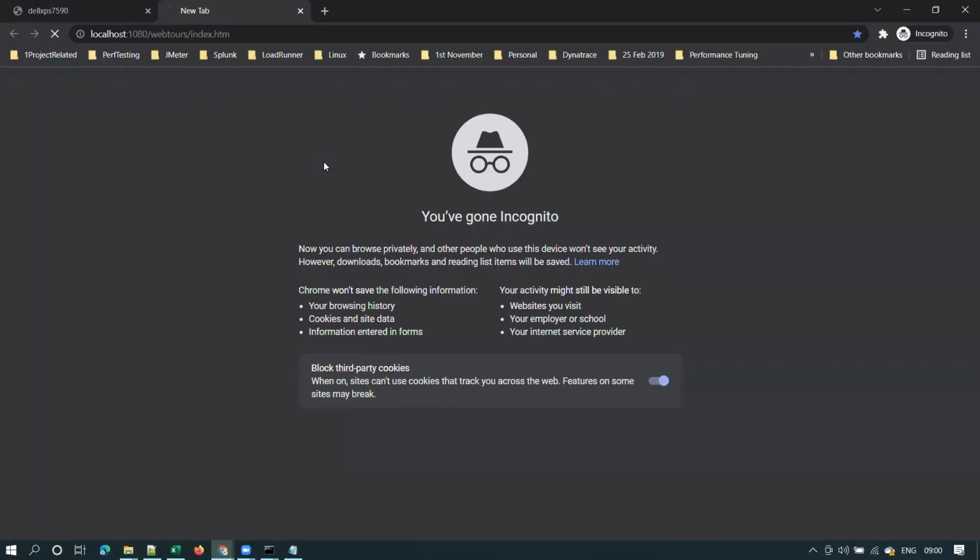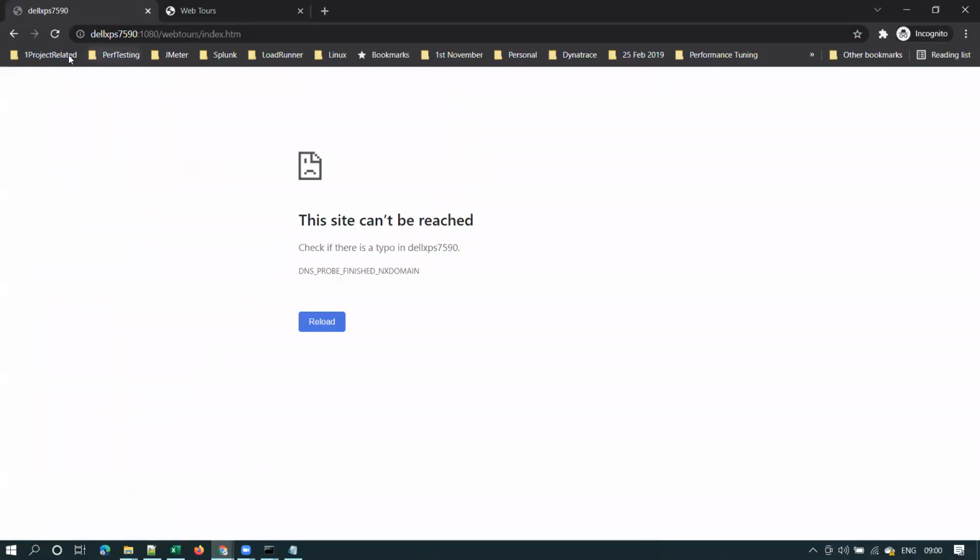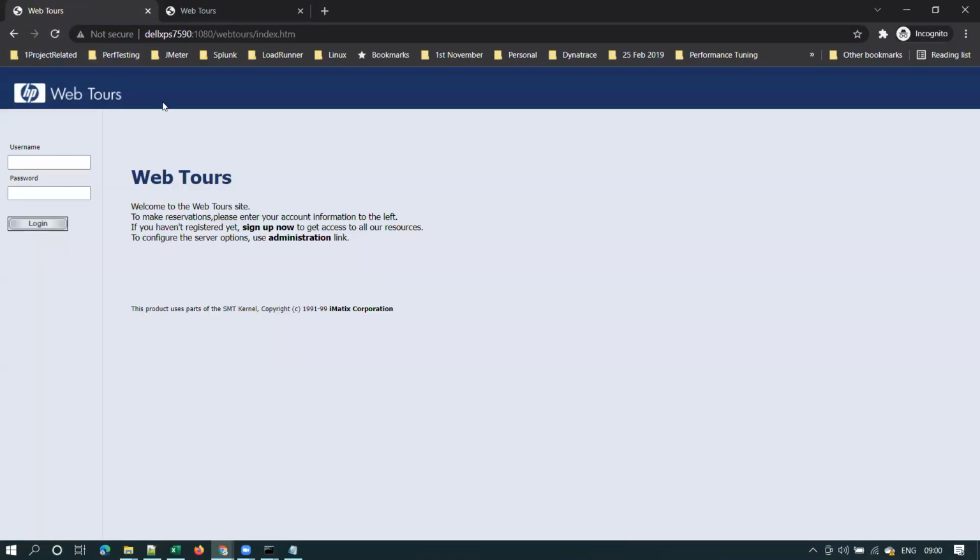Kishore, I think the file is not saved. Is it? Oh yeah, sorry. Thanks. So yeah, the file is not saved. Host file is not saved. That's the reason I'm not getting that page. Now you should see that page. Right? Now you can see the page. Is it clear, Vijay? So we can change it on the fly. Yeah, sure. Got it. Thank you.